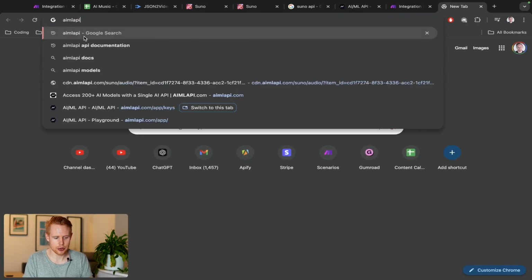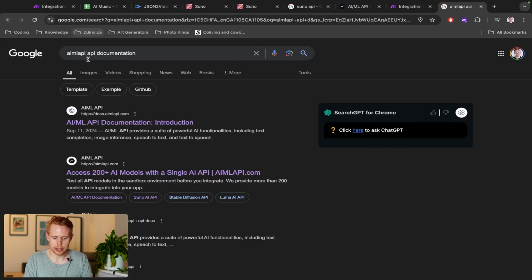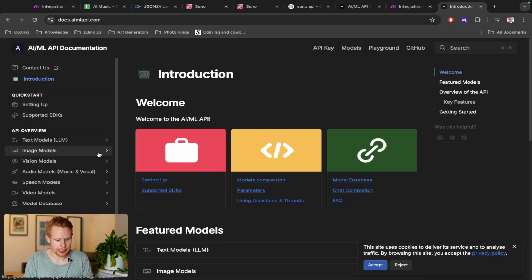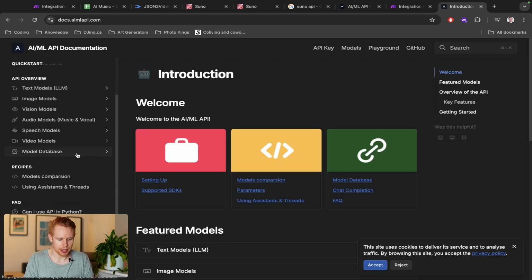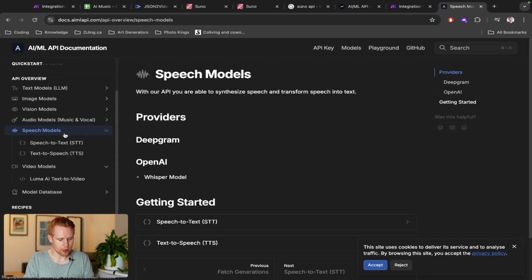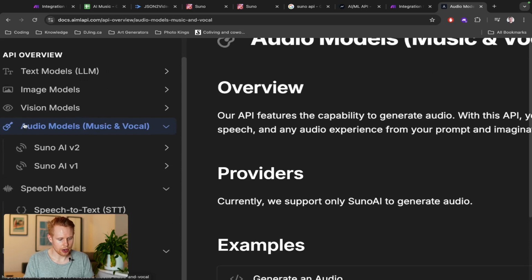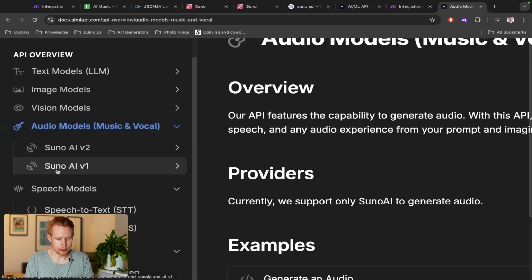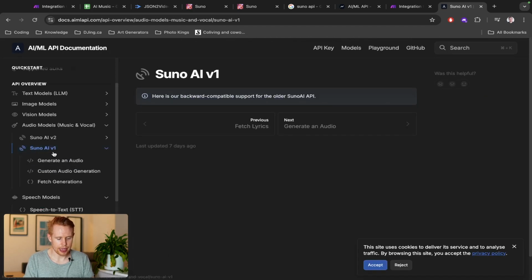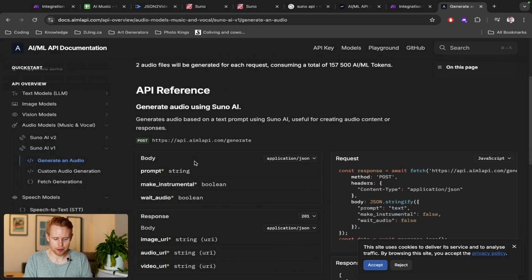So I'm going to go to AIMLAPI API documentation here. And in the first link here, it should give us access to AIMLAPI's API documentation. And we need to get to the right model here. So under audio models, music and vocal, I'm going to go to Suno AI version 1. They have access to so many different API endpoints, right? And Suno happens to be one of those. And essentially what we want to do is generate an audio file here, right?